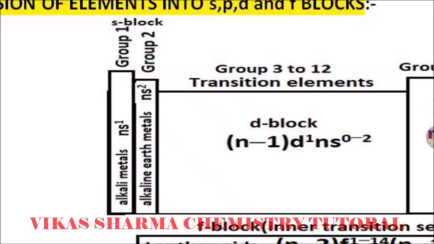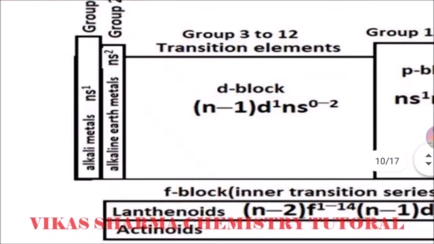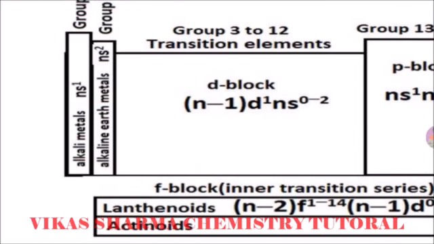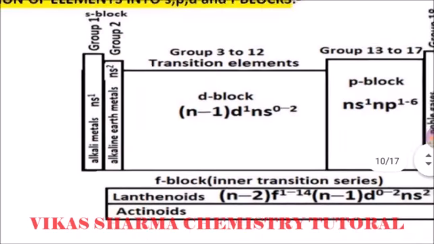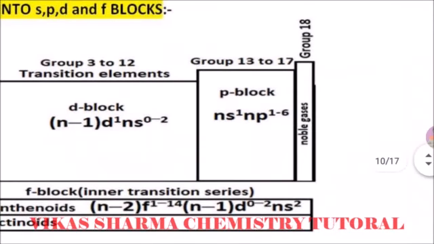Groups 3 to 12 are known as the D block elements. Their electronic configuration is (n-1)d, meaning the earlier quantum number's d subshell is being filled, and the outer principal quantum number has 0 to 2 electrons. Groups 13 to 17 belong to the P block elements. Their electronic configuration is ns2 and np filling 1 to 6, and np6 is the configuration of the noble gases, which belong to group 18. They are not chemically reactive because all the shells are completely filled.